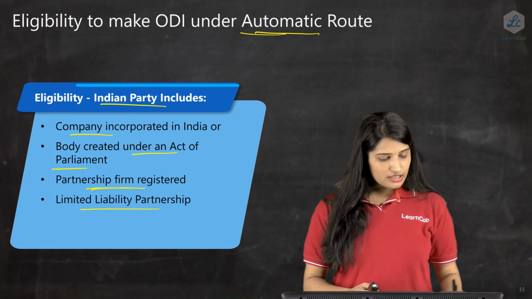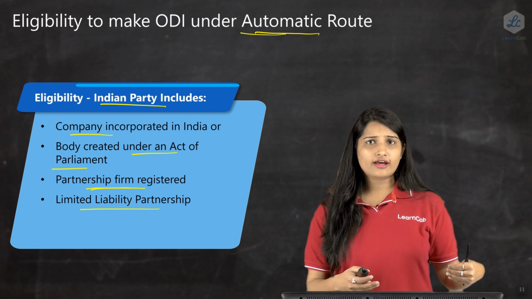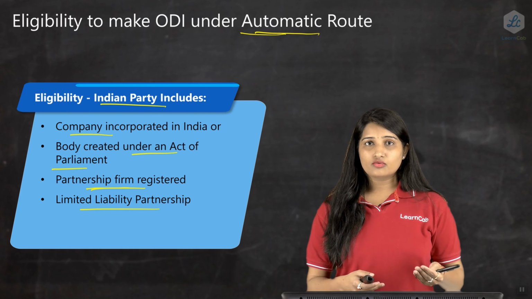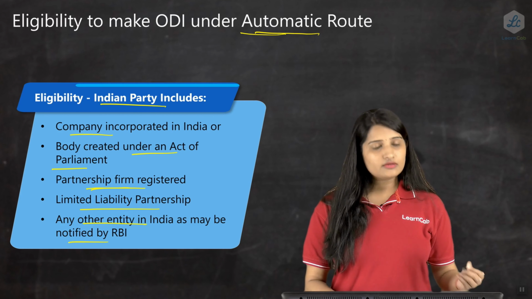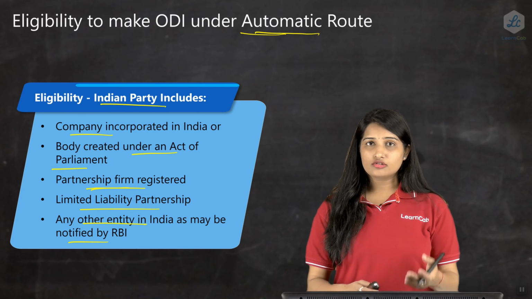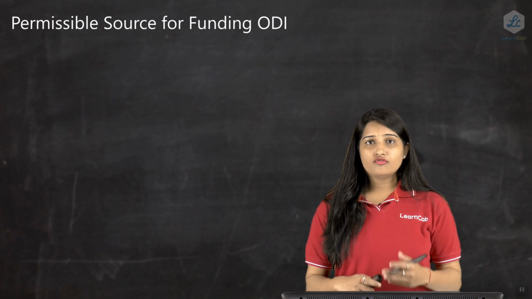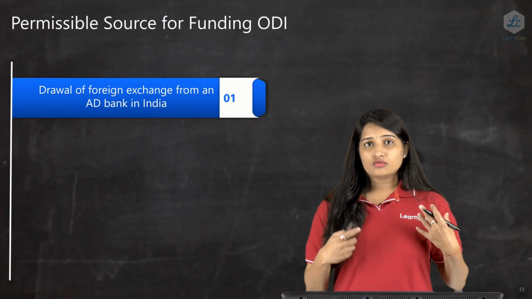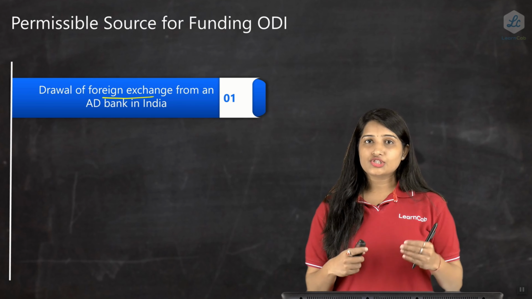The next one is the limited liability partnership. So LLPs are also allowed to do ODI, which was allowed recently, somewhere around 1.5 years back, under the automatic route. The LLP is registered under the LLP Act, or any other Indian entity which is notified by RBI. If any other entity is notified by RBI, then they are also allowed to do ODI under the automatic route. Now, what are the permissible sources of funding of ODI? If you want to make an ODI, how do you fund that, or out of which money can an ODI be done? It can be done out of the drawal of foreign exchange from an AD bank.